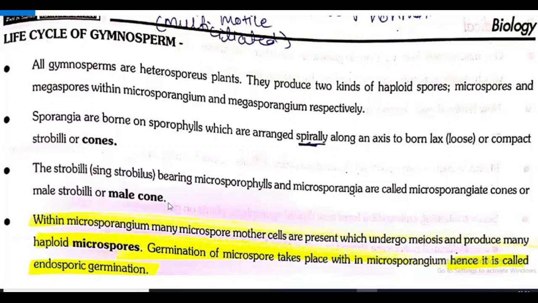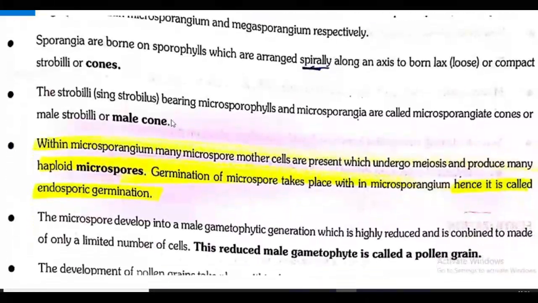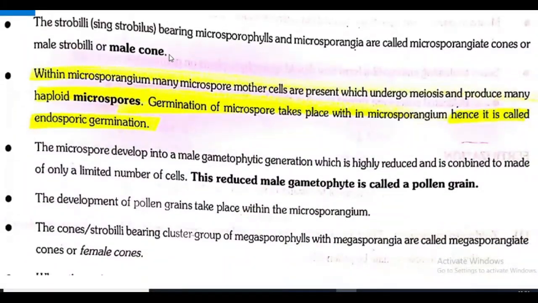All these three terms are the same. Microsporangiate cone, male strobili, male cone, whatever be there, the same is there. So what you have to understand? The strobili or the strobilus which are bearing microsporophylls and microsporangia are called what? Yes, microsporangiate cones or male strobili or male cones.